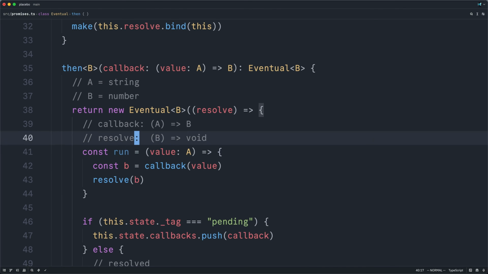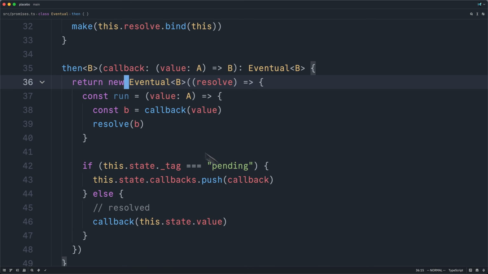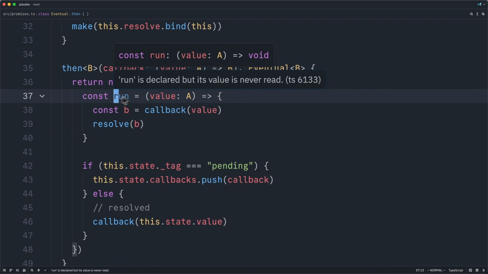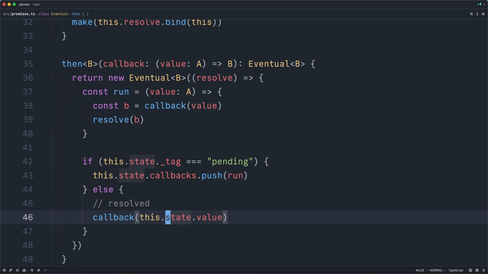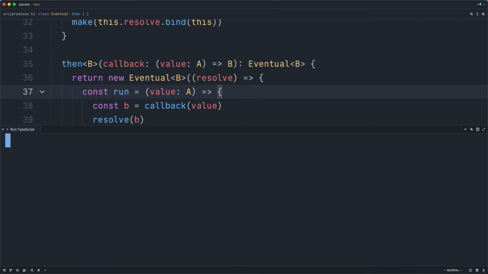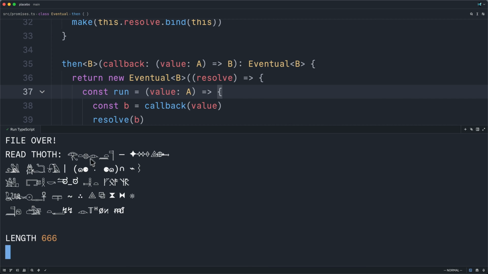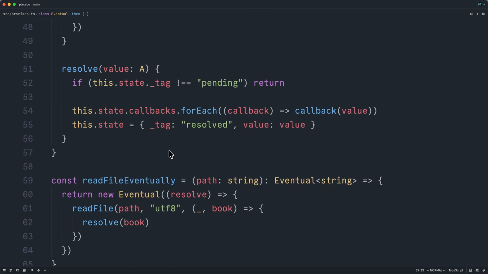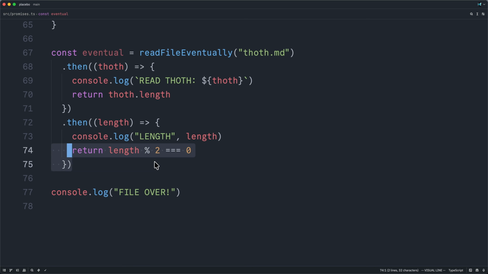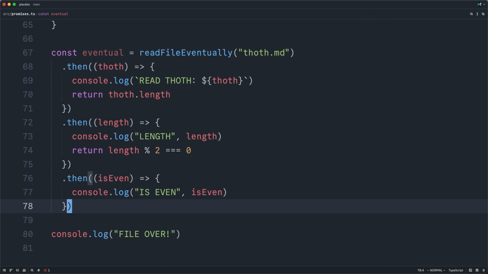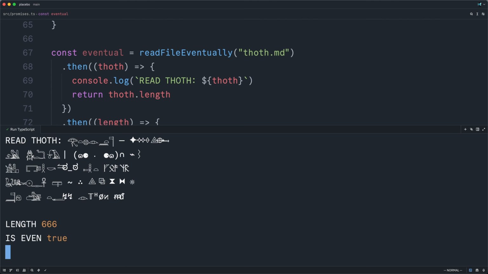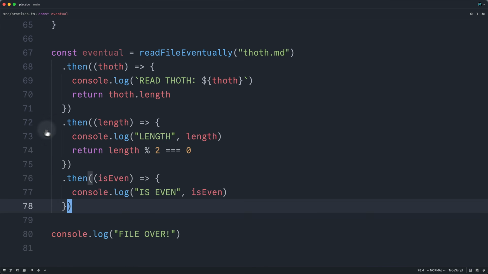I'm going to claw back some more screen real estate. So now we have a new function of A to void, and we can pass this into our callbacks array instead of a callback. Or, if we are already resolved, we can just call it directly. Great. So now this should actually work. And yes, there we see the contents of our file and the length. Great. And I could even scroll down to the bottom and chain on one last section and say is even, and I won't return anything. Let's run this. So yes, we can now chain onto our promises, and it's fully type safe.